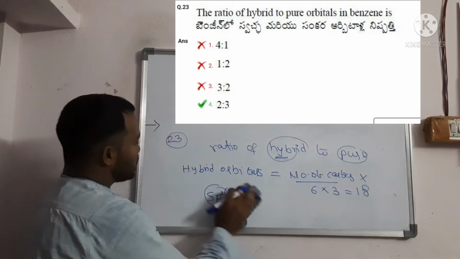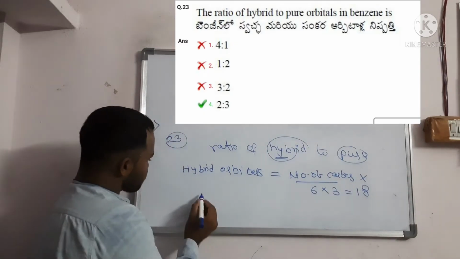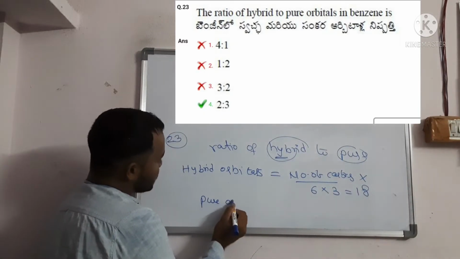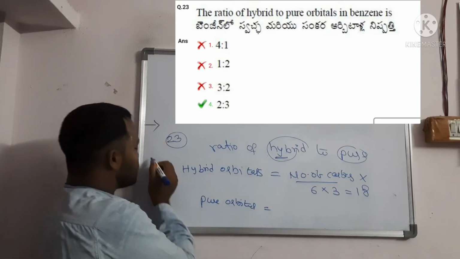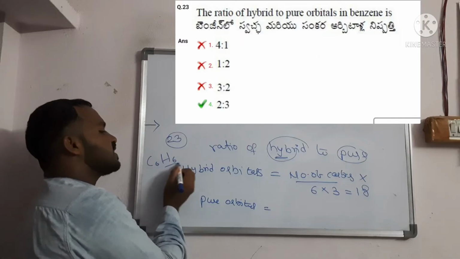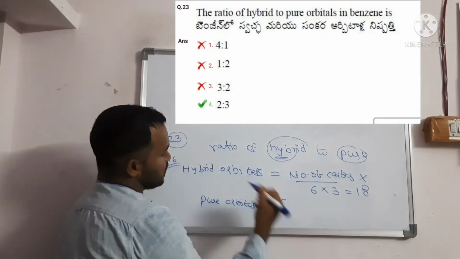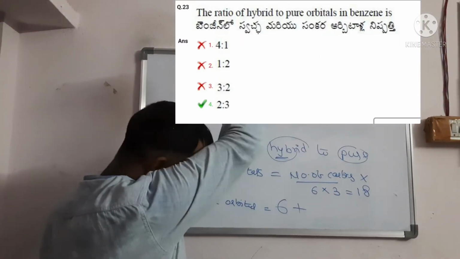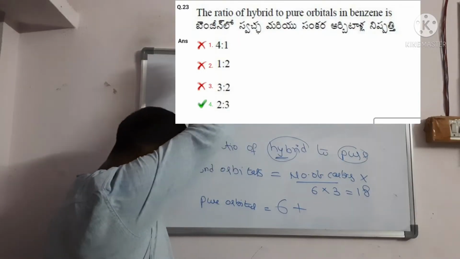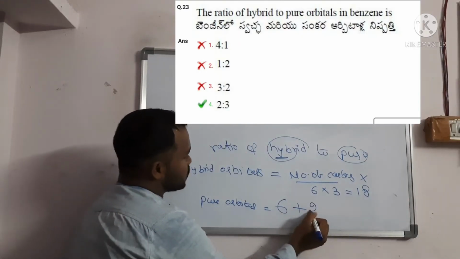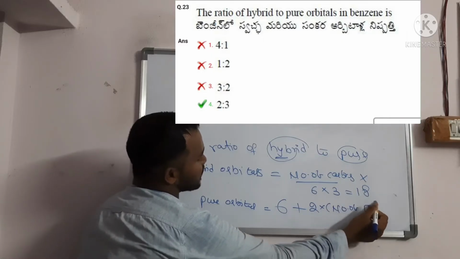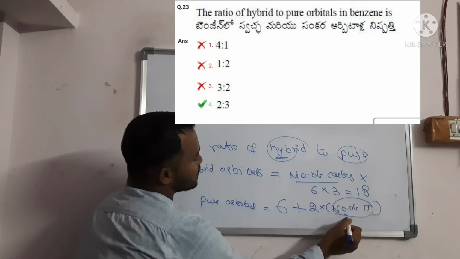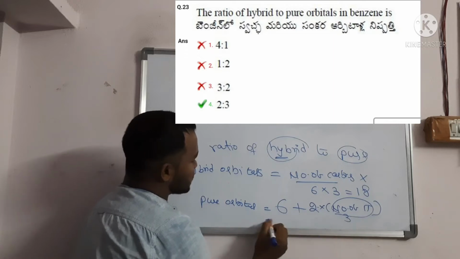Next, the pure orbitals: the number of hydrogens in benzene, whose formula is C6H6, so this is 6, plus 2 into the number of pi electrons. Benzene has 3 pi bonds, so 2 into 3 is 6, and 6 plus 6 is 12.